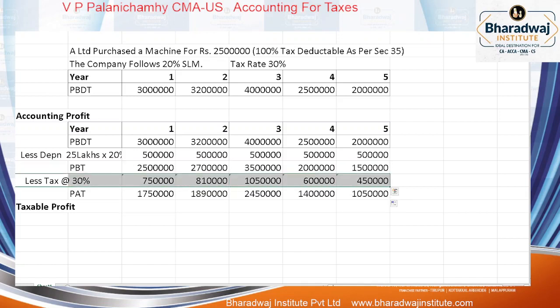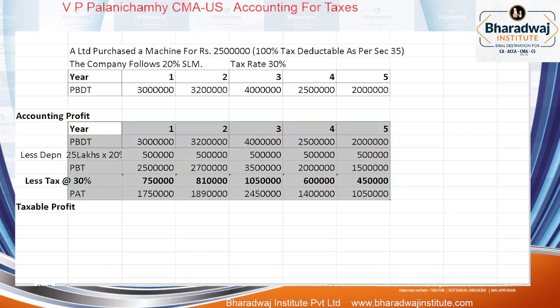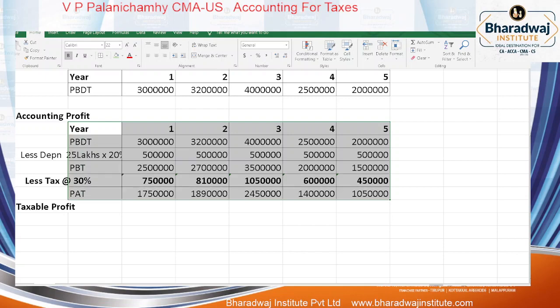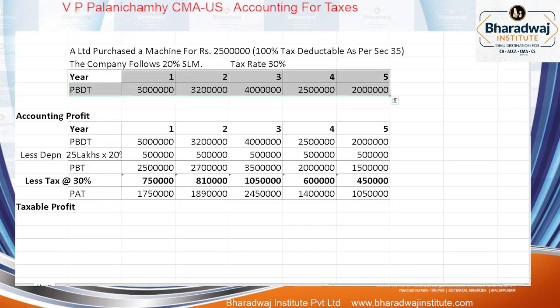Now listen, on what basis is this tax calculated? Accrual basis, as per income tax law. What do you mean by accrual basis? Income is recognized on accrual basis, and expenses like depreciation are also recognized on accrual basis. This is PBT on accrual basis, on which the tax is calculated. This is PAT. For which purpose is this? Accounting purpose. Now, how will the taxable profit be? Simple. Let us take the same thing.